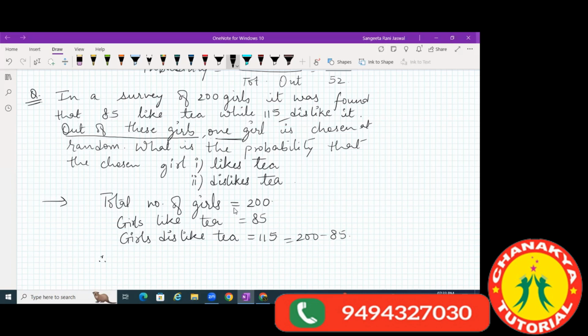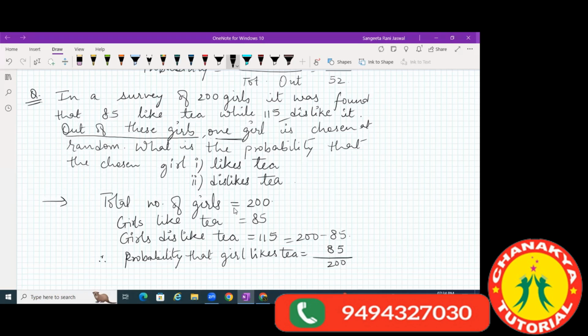Now the first probability is to find that the chosen girl likes tea. What is the probability that the girl likes tea? Total girls are 200. How many girls like tea? 85 girls like tea. So the probability that the girl likes tea will be 85 by 200.